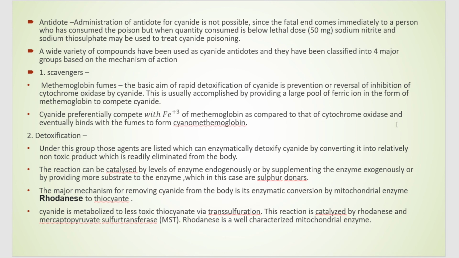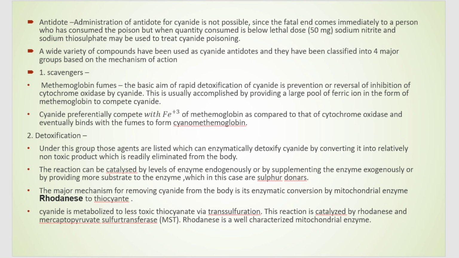So eventually it binds with the heme to form cyanomethemoglobin. It was supposed to form a complex with cytochrome oxidase and stop it from functioning normally. But now we are giving methemoglobin, because of which cyanide will prefer to bind to Fe+3 of the methemoglobin, and then it will form cyanomethemoglobin.